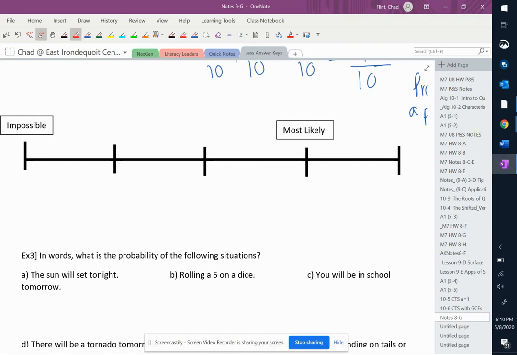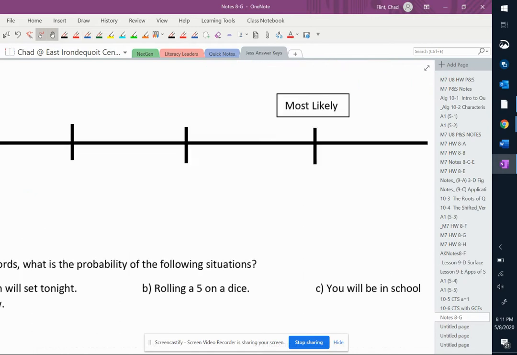So if something is impossible, that means the probability of it happening would be not at all, which would be none, or 0, which would translate to 0%. Where on the other side, the complete opposite of the impossible would be what? If something's definitely not going to happen, the opposite of definitely not happening would be for sure happening, or something is certain to happen.